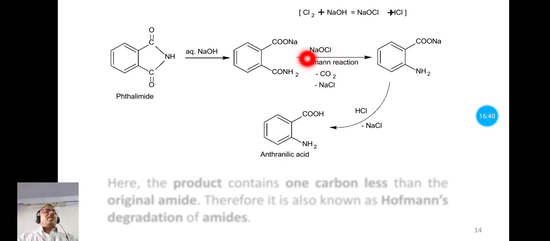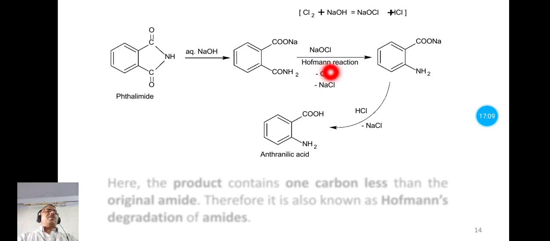In place of NaOCl, you can also use NaOBr, that is sodium oxybromide. Now here we are using NaOCl. Sodium oxychloride is nothing but chlorine in the presence of sodium hydroxide, and this reaction is known as the Hofmann reaction.